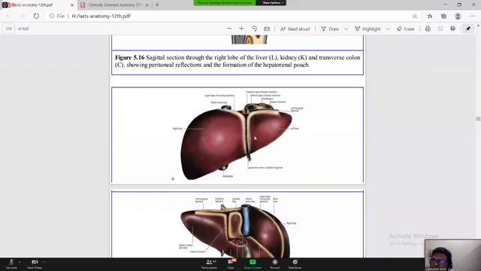There are three hepatic veins: right hepatic vein, middle hepatic vein, and left hepatic vein. And this line, when we join the center of the gallbladder with the center of the inferior vena cava fossa, is actually in line with the middle hepatic vein, right? So the three hepatic veins, immediately after they come out from the liver, enter into the inferior vena cava.